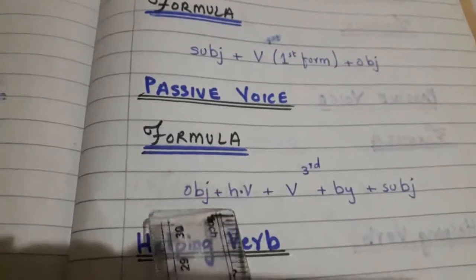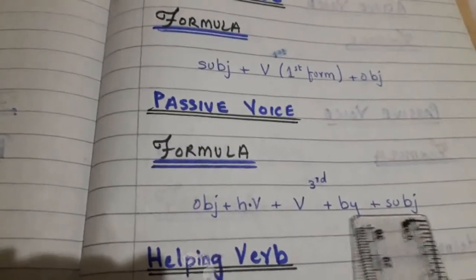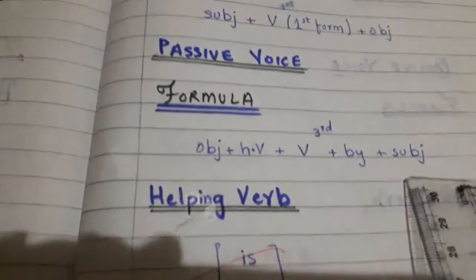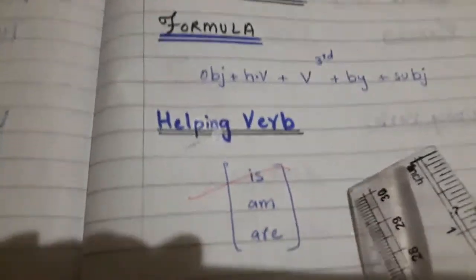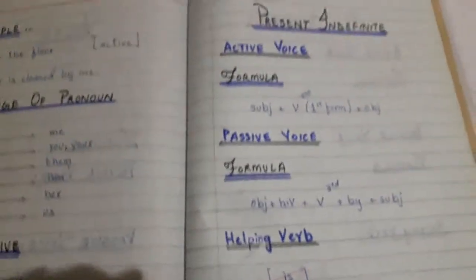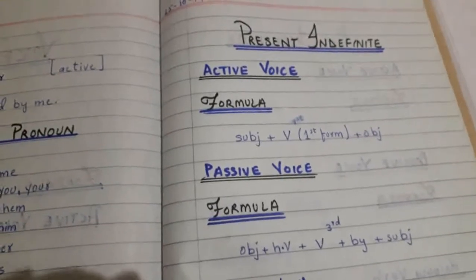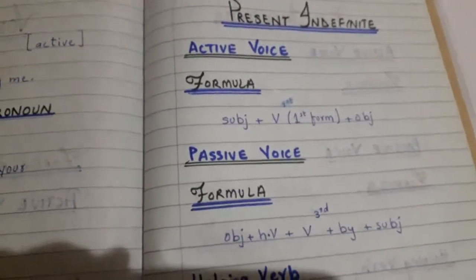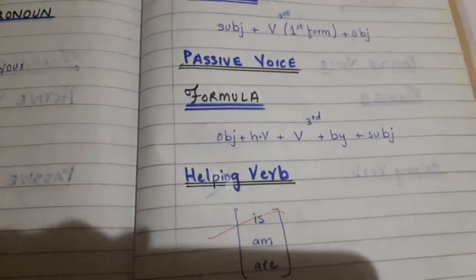What's the passive voice formula? Object, helping verb, third form of verb, preposition by, and at the last the subject. So in case of present indefinite, we will use the helping verb is, am, are. This is all about the present indefinite active voice formula and passive voice formula, and what helping verb we will use in passive voice.